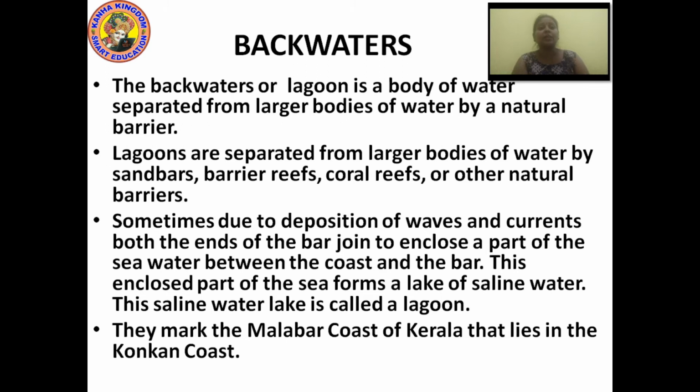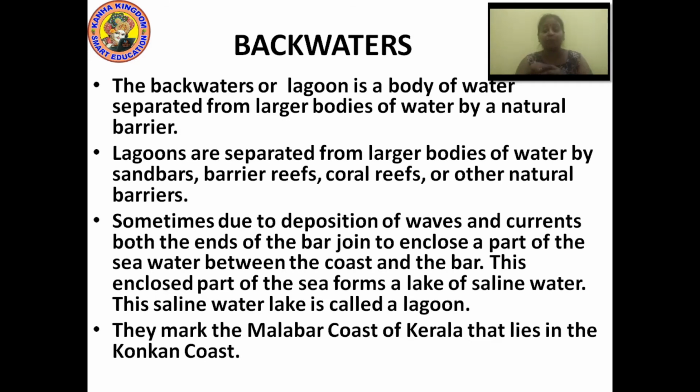Okay, you know what happens? Sometimes the deposition of the waves and currents causes both ends of the bar to join each other. At some point the sea water gets collected between the coast and the bar. This enclosed part of the sea forms a lake of saline water. Just as a storm is coming, the waves are rising higher and higher, and as the waves rise, they cover a very long distance. And at that time there were some barriers, some boundaries, and that water got collected